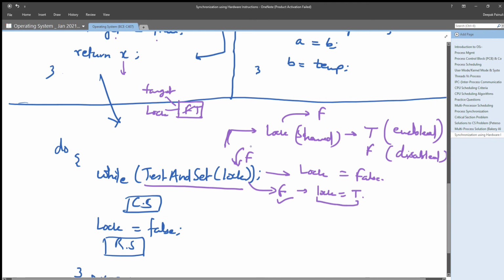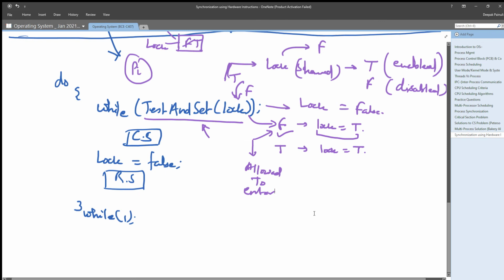In the same case, if you are passing true here, then it will return true and set lock to true again. Then what it means, it simply means if at any moment the lock value is false, this process, let's say it is process pi, is allowed to enter its critical section.